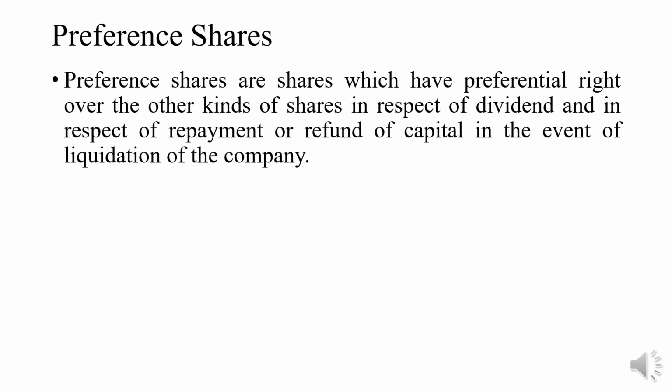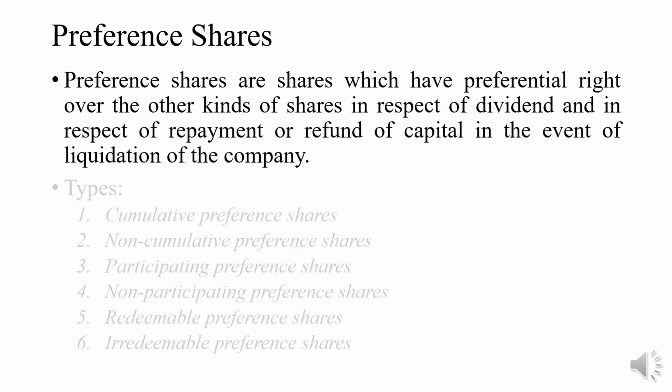See, during the time of liquidation of a company, or during the time of payment of dividend, a certain category of shareholders are getting preferential rights over the other categories of shareholders. The shareholders who are getting priority while paying the dividend or while refunding the capital during the liquidation of a company are called preference shareholders, because they have a preferential right while receiving the dividend or during the time of refund of the capital in the event of liquidation of a company.